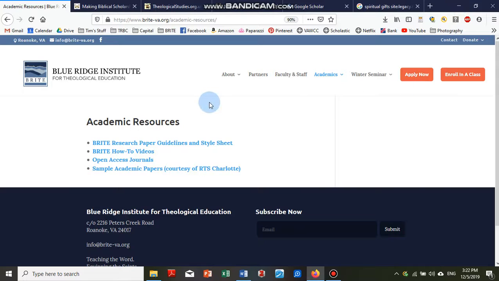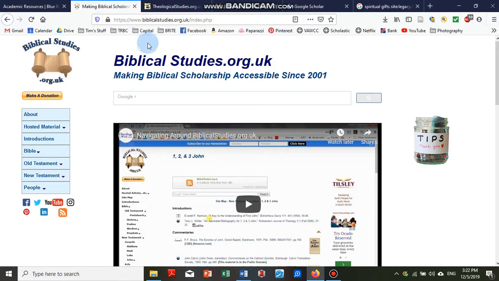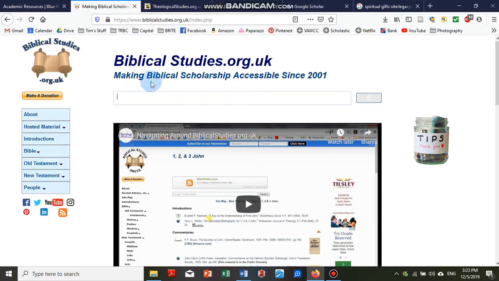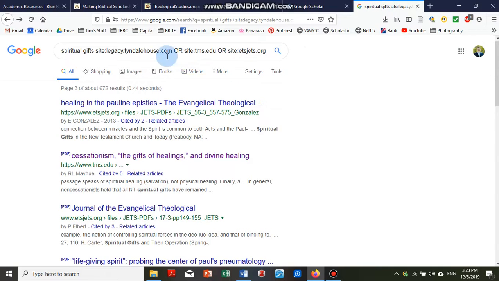There are ways to go about searching these journals. One of the ways that I would recommend, first of all, is looking at places like biblicalstudies.org.uk, or the same thing, theologicalstudies.org.uk. They have a search function in both of these, although I've not found it to be the most helpful way to search for that. But Google has made it a way that you can look for these types of things by using Google's search power.